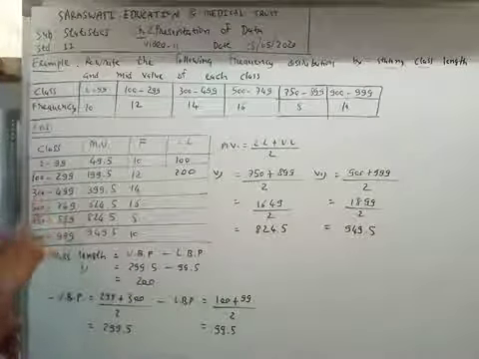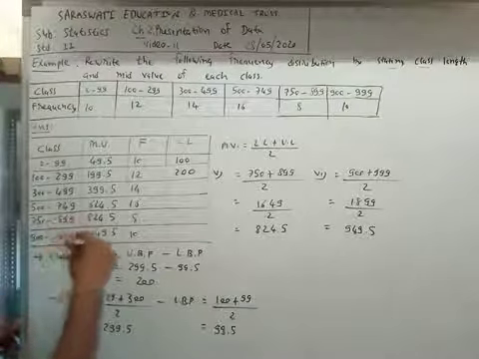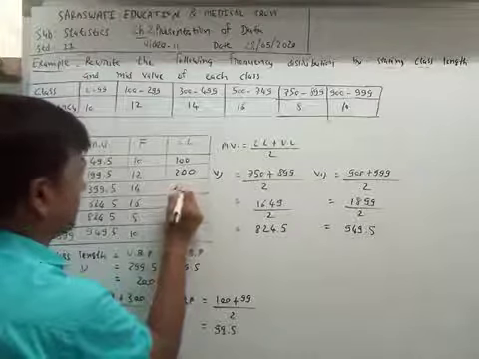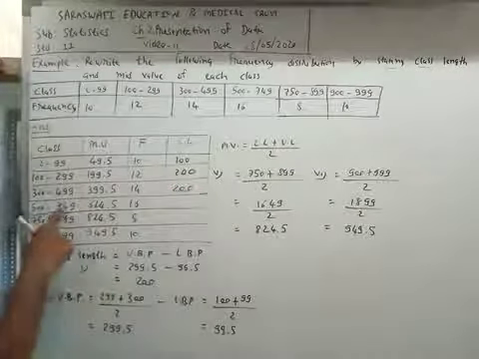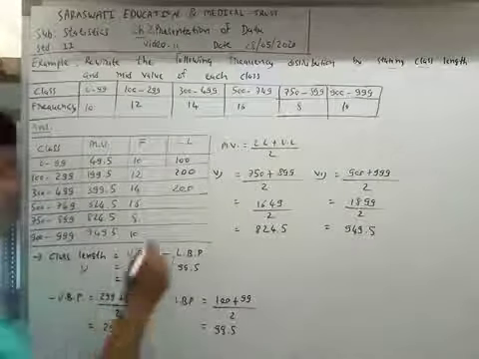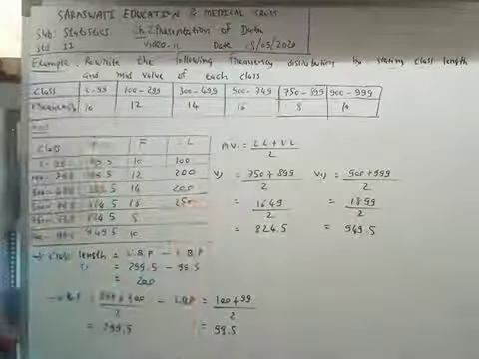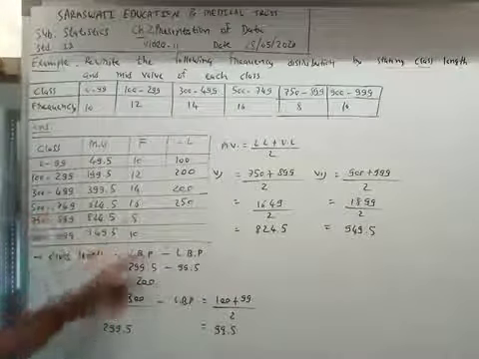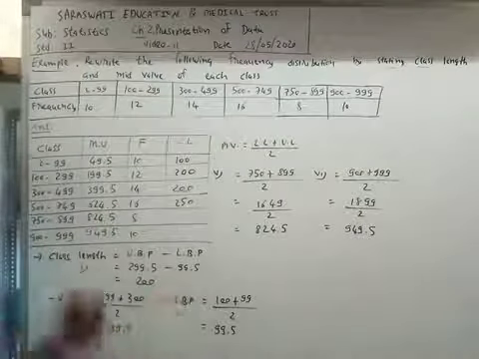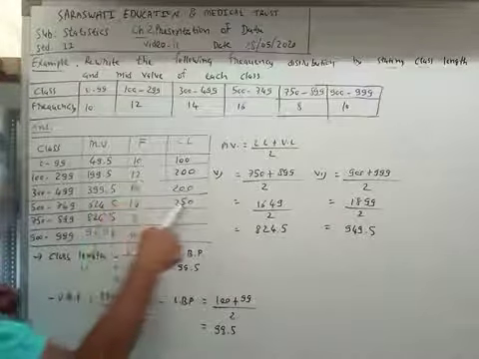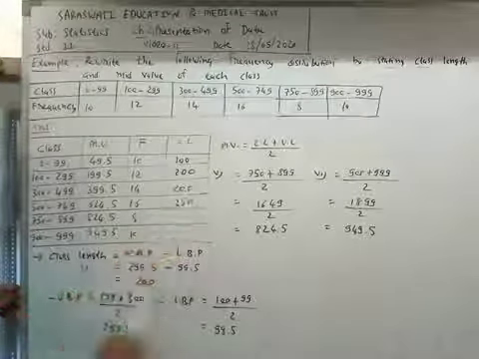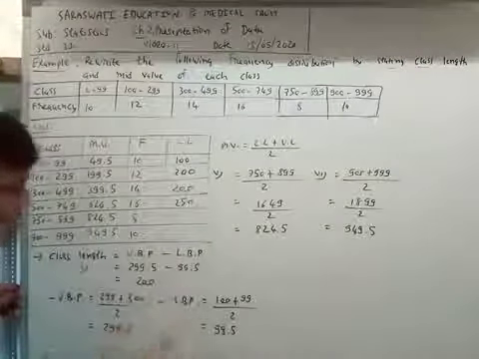What is the difference? 200. What is the class length of the fourth class? 250. You will tally this answer by using the formula. I am using the shortcut, but you will get this answer by putting values in the formula.